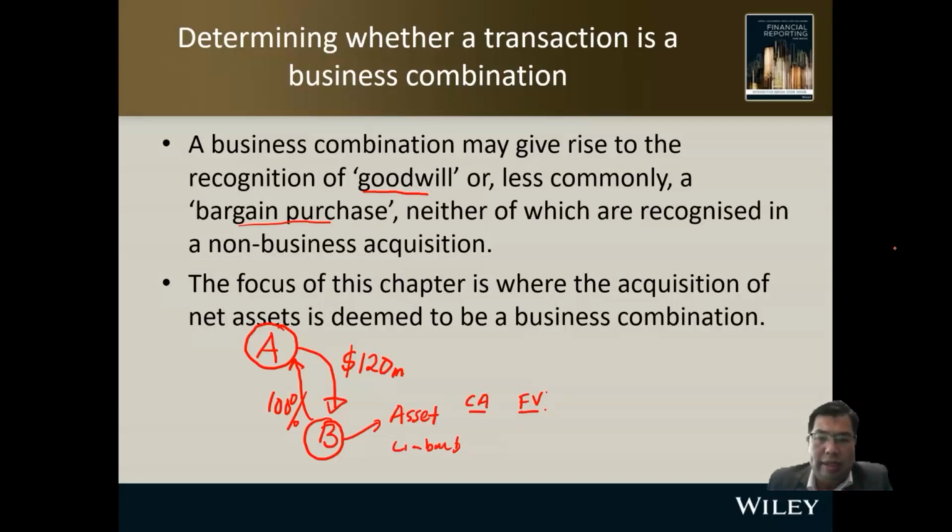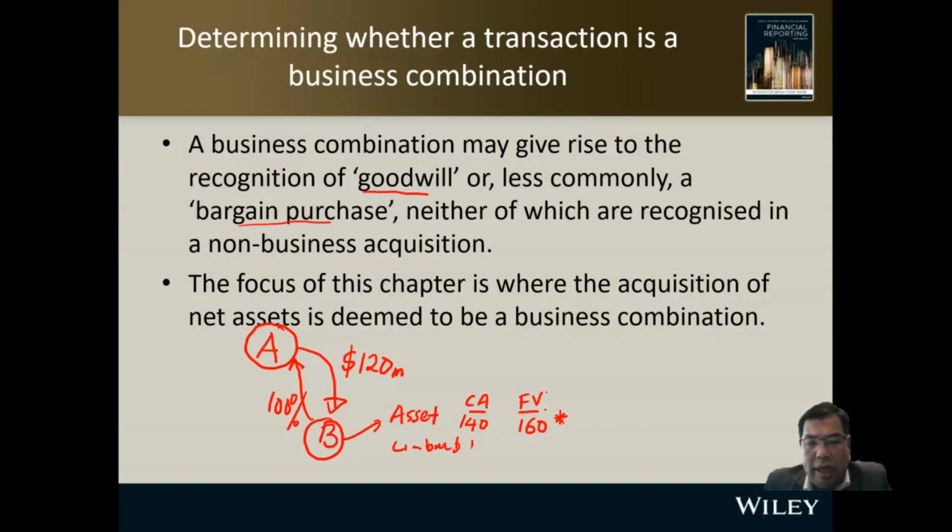So in the process, you determine that the carrying amount of the asset is 140,000, but the fair value is 160,000. So in this example, you're going to value B's assets as 160,000.